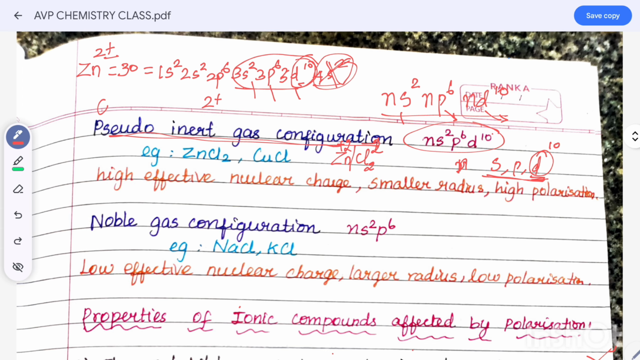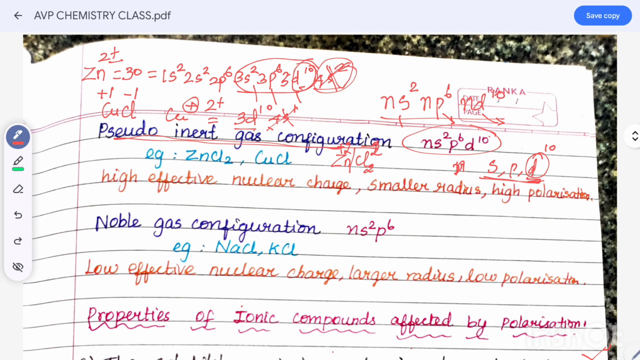Another example is cuprous chloride, CuCl. Here chlorine is -1 charge, Cu is +1 charge. So for Cu, the configuration is 3d10, 4s1. So the plus indicates removing one electron from 4s1. So what we get? 3d10. That indicates what? Pseudo inert gas configuration.